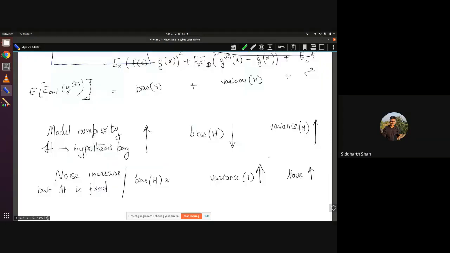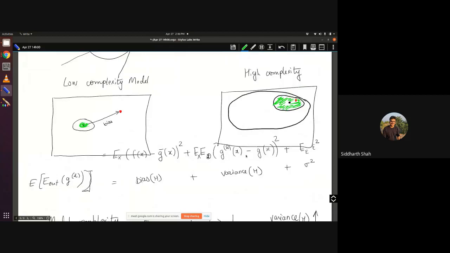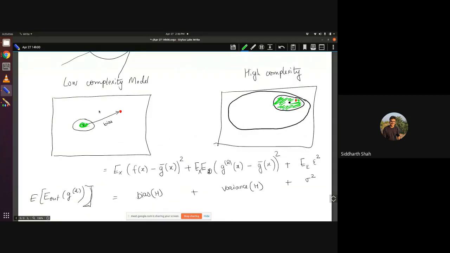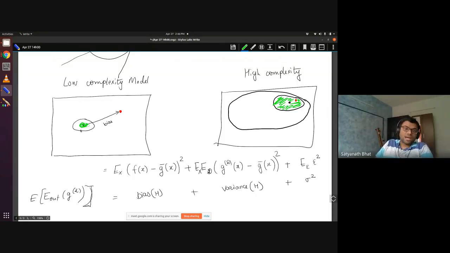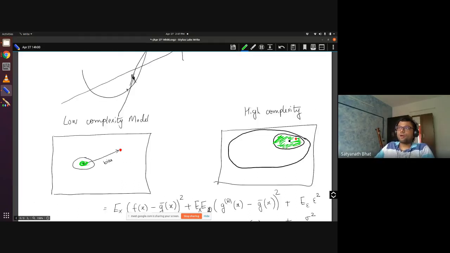Sir, I have a doubt in the tutorial thing. Tell me. Sir, in the low complexity model, if the red dot were in our search space only, would it have made any difference? Yes. If your target is also simple and your hypothesis bag is simple enough to capture it, of course bias is also low, variance is also low. You are in the best world, right? Okay, sir. So it depends on your model complexity.